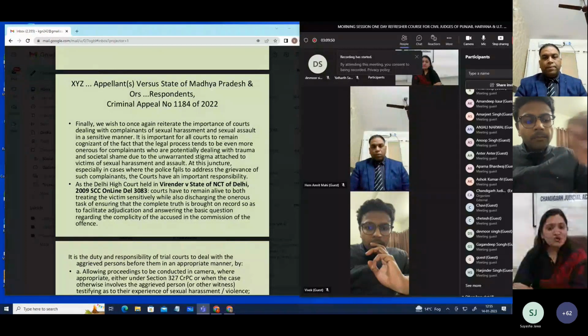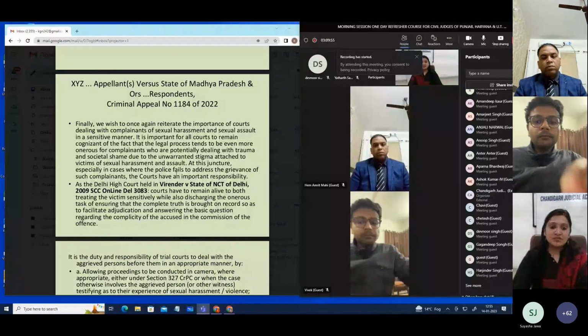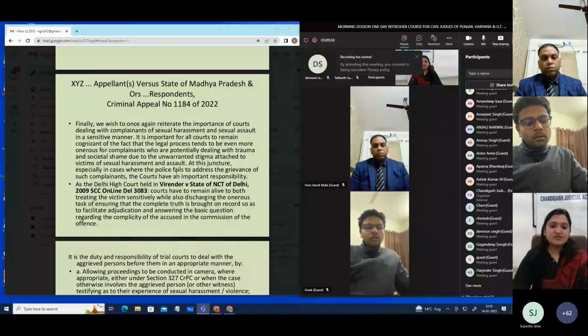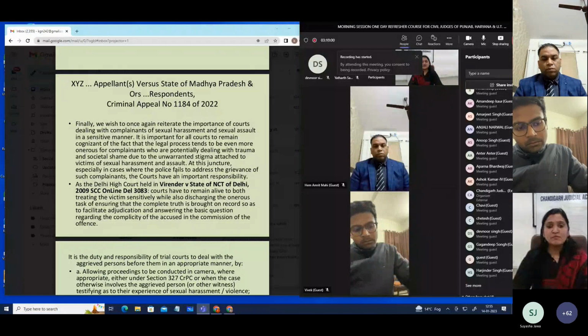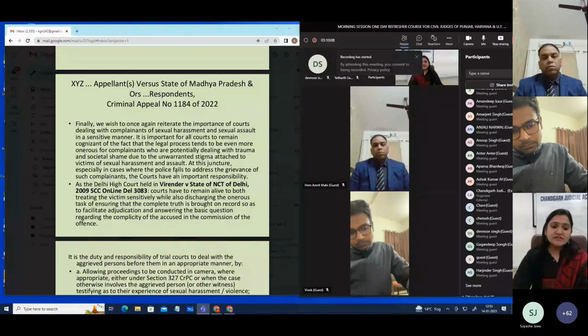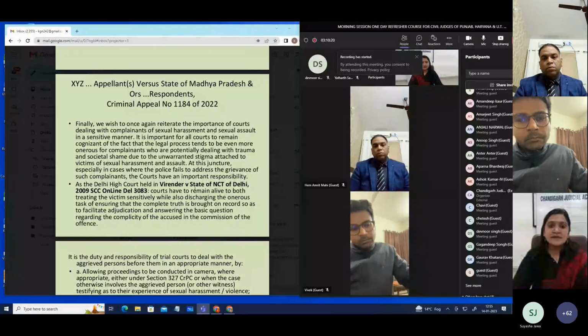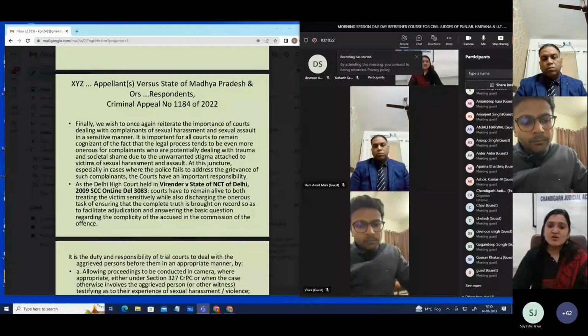It is important for all courts to remain cognizant of the fact that the legal process tends to be even more onerous for complainants who are potentially dealing with trauma and societal shame due to unwarranted stigma attached to the victims of sexual harassment and assault. At this juncture, especially in cases where the police fails to address the grievance of such complainants, the courts have an important responsibility.